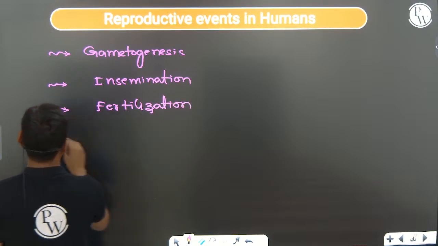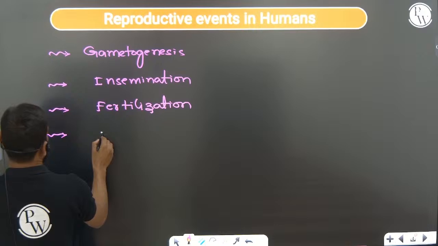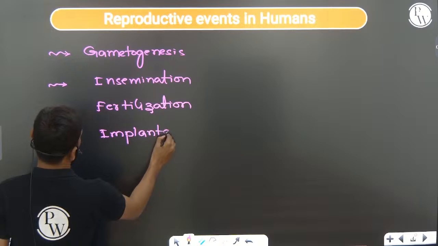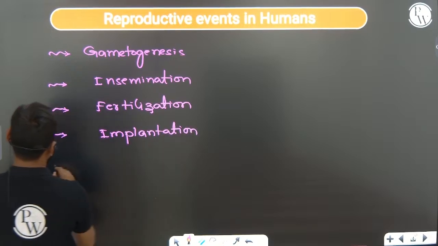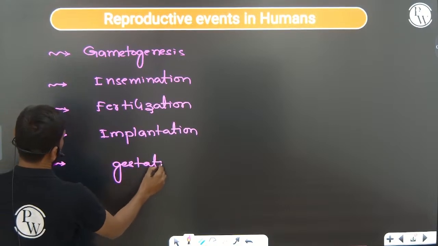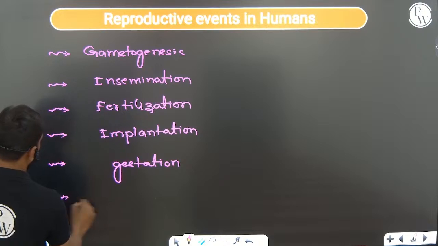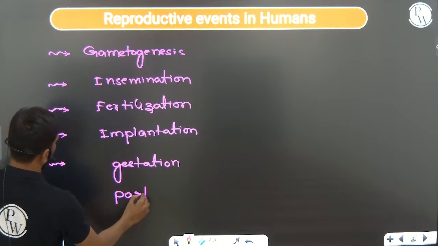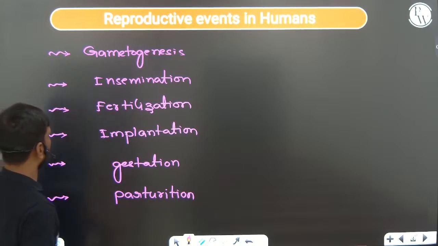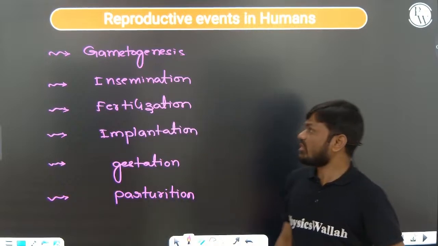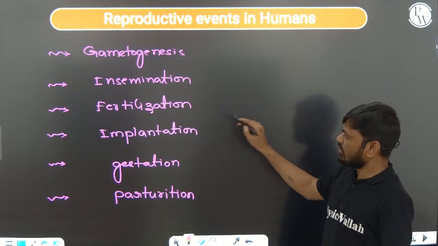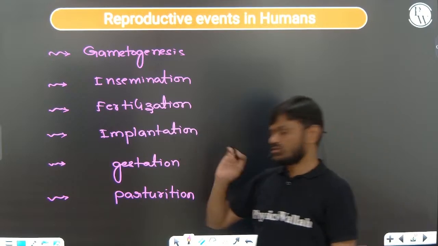Then implantation, gestation, and parturition. So these are the reproductive events present in humans: gametogenesis, insemination, fertilization, implantation, gestation, parturition.